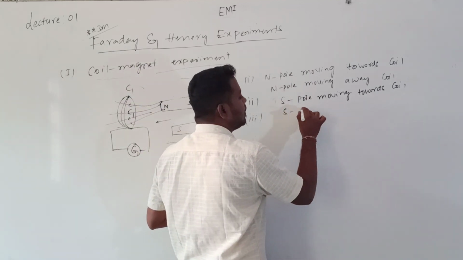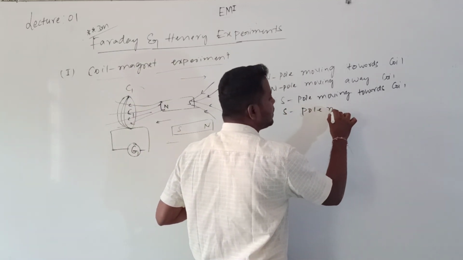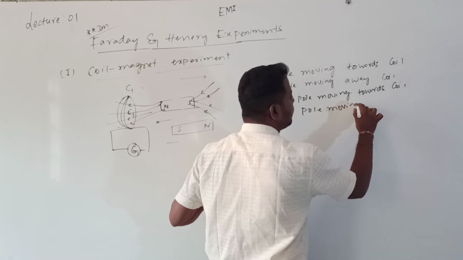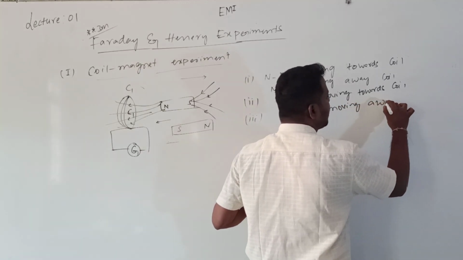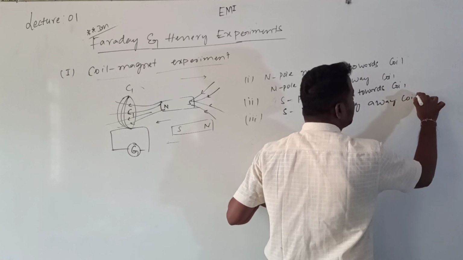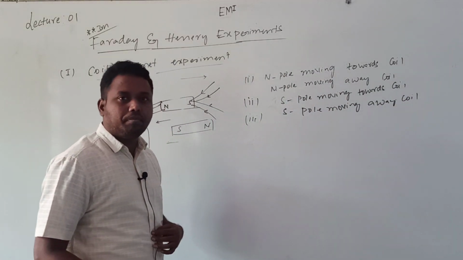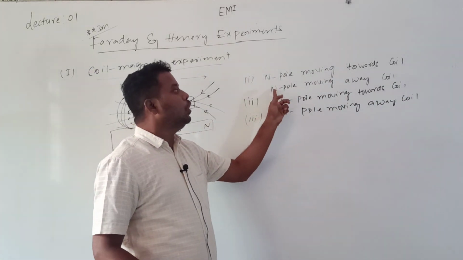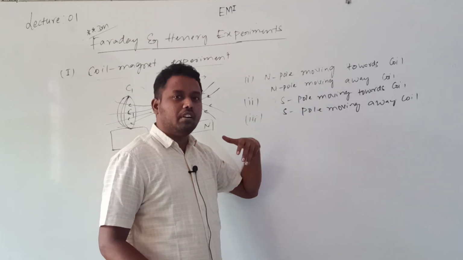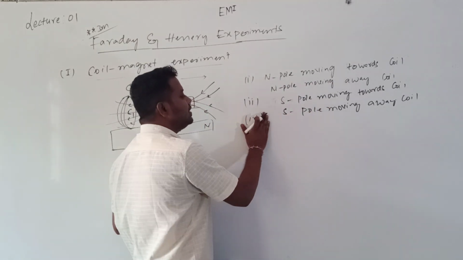Whenever the south pole of the bar magnet is moving away from the coil, this time also they observe a deflection, but which is opposite to when the north pole is moving away from the coil. So that is the second point.